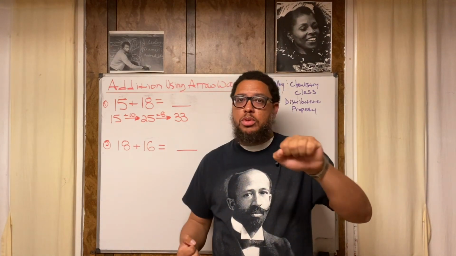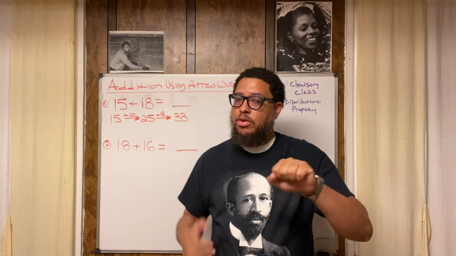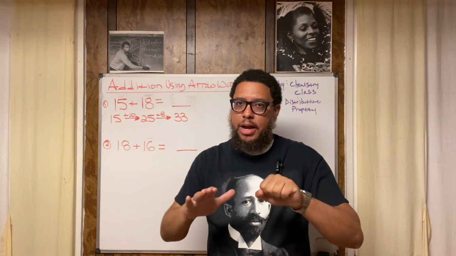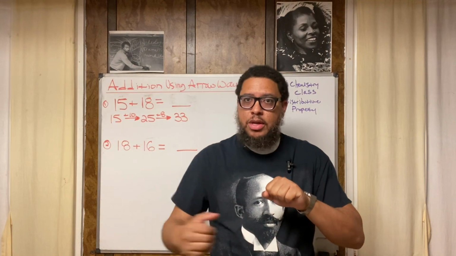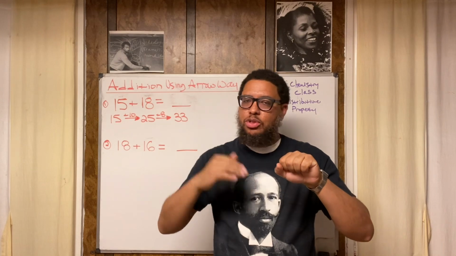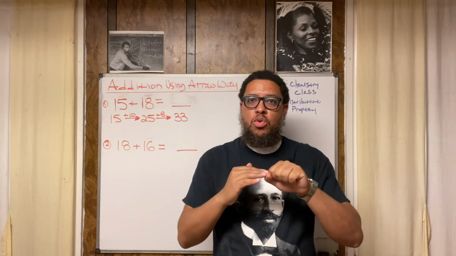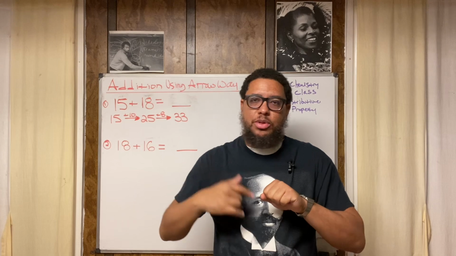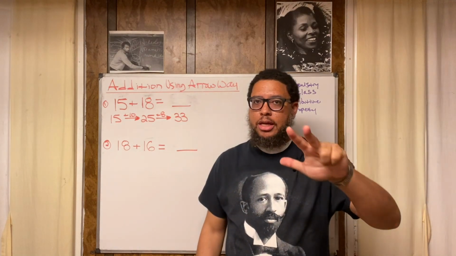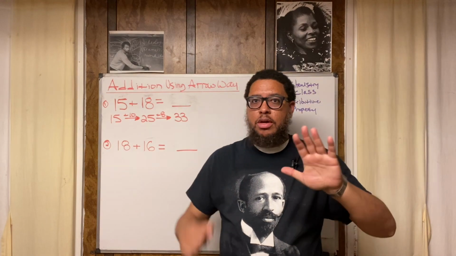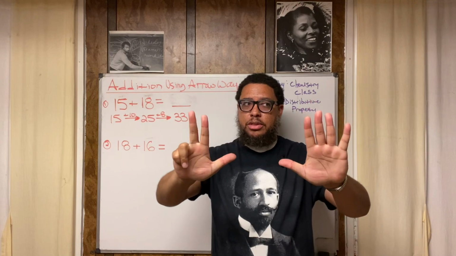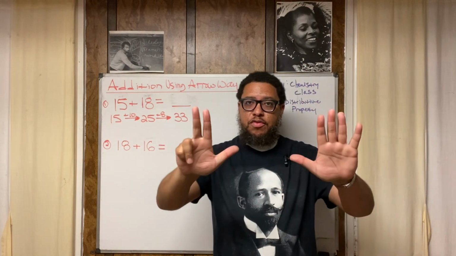That's our sum. So we start at 25, right? But we don't count 25 because we're already at 25. Remember, we're adding to 25. So we don't say 25. We're counting on from 25. So the first number we say is 26. Be careful with that. A lot of students have challenges with this. You don't count the number that you start at. You're counting on from that number. We're already at 25, so we don't need to say 25. So we go 26, 27, 28, 29, 30. That's only 5, right? I need 8. 30, 31, 32, 33. That's 8 fingers, the number 8.